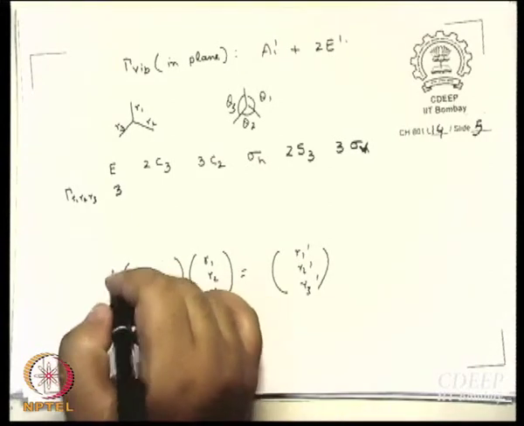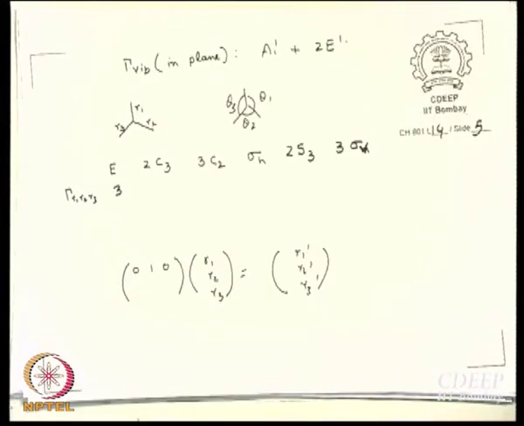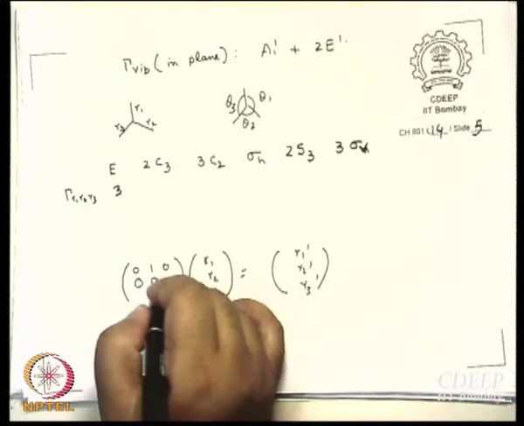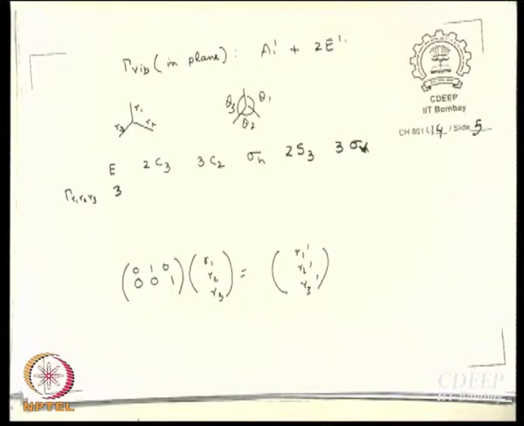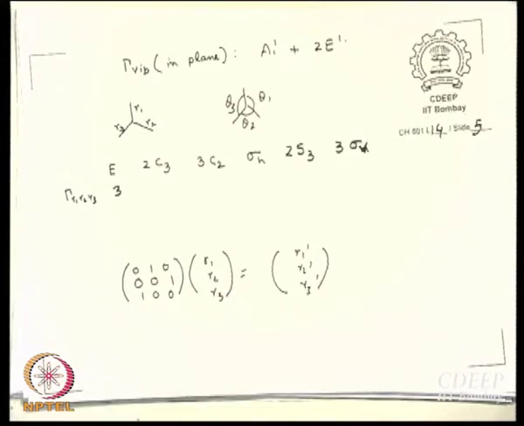So, what will be the matrix? 0 1 0. What is R2 dashed? R3. So, 0 0 1. What is R3 dashed? R1. So, 1 0 0. What is the character? Why is the character 0?